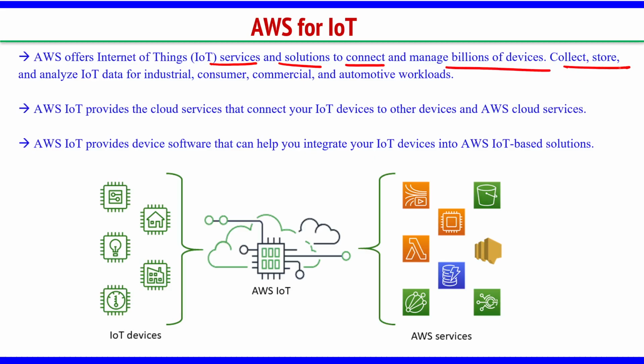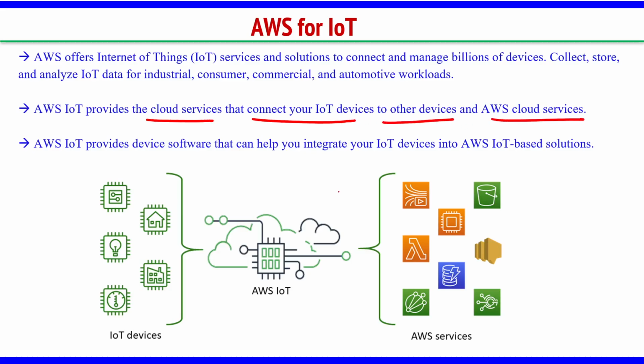Okay, collect, store and analyze IoT data for industrial, consumer, commercial and automotive workloads, from any different stream, let it be. AWS has the facility to collect, store and analyze the data. Okay, AWS IoT provides cloud services that connect your IoT devices to other devices and AWS cloud services. Okay, so we'll understand it more one by one.